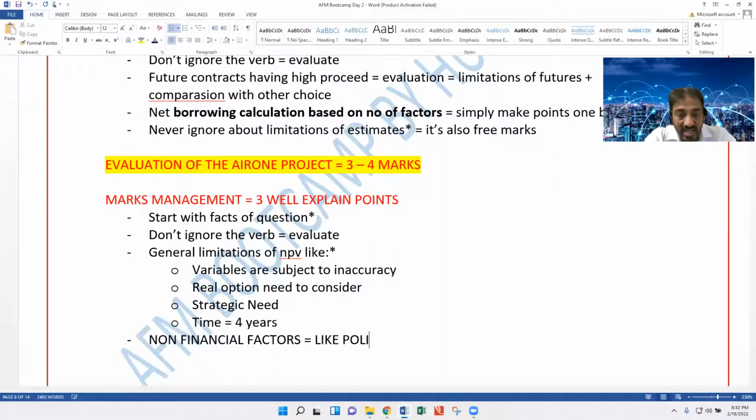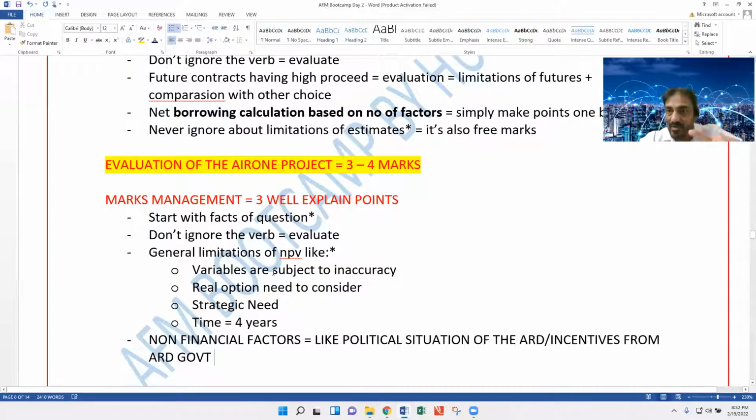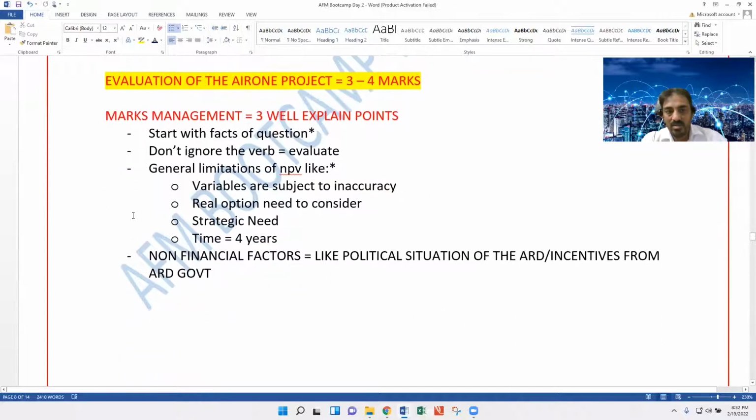like the political situation of the ARD, or some incentives from the ARD government, like a grant or these things. You have to put 1 or 2 lines. That is the point. So you have to work it out.